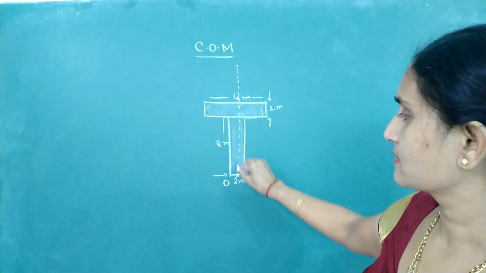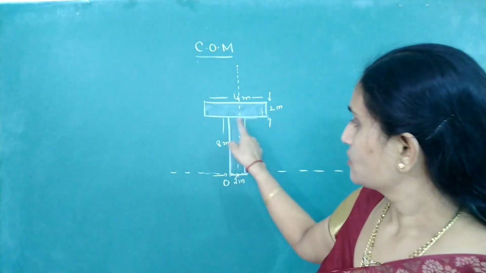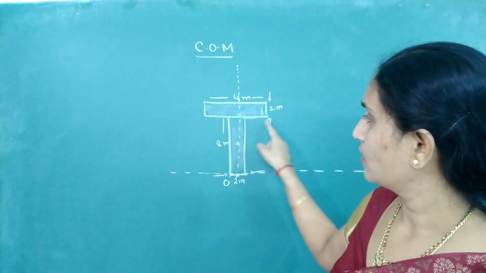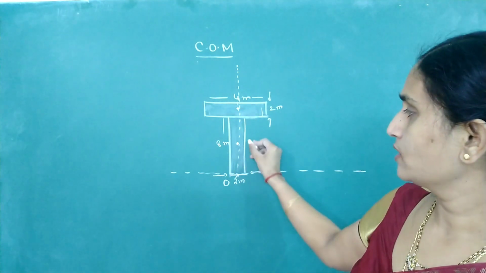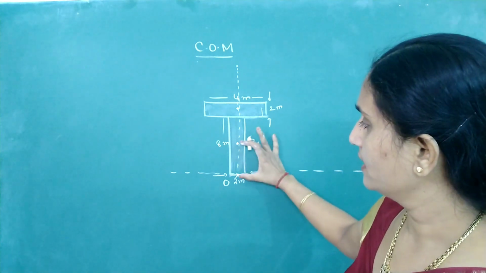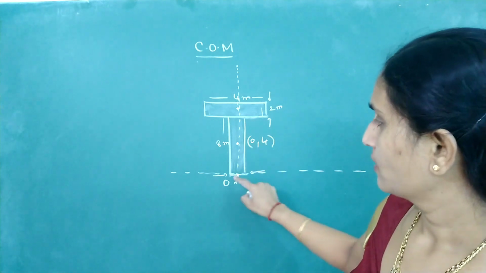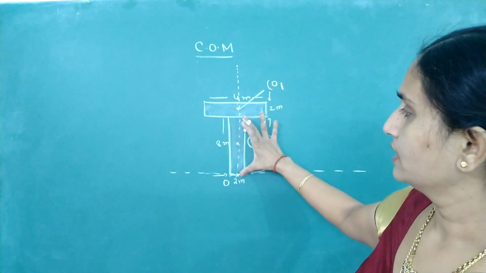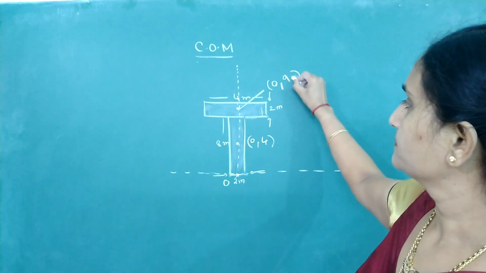First project the axis. I am taking this point as origin. For this block, center of mass is somewhere here, and for this horizontal block, this is the location of center of mass. Try to write the coordinates. Both of them are on the y-axis. This is 0, comma, distance. Height is 8 meters, so half of that will be 4. From origin till here, what is this coordinate? 0, comma, 8 plus 1, 9. All are in meters.